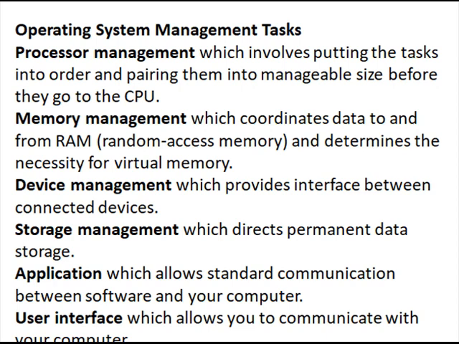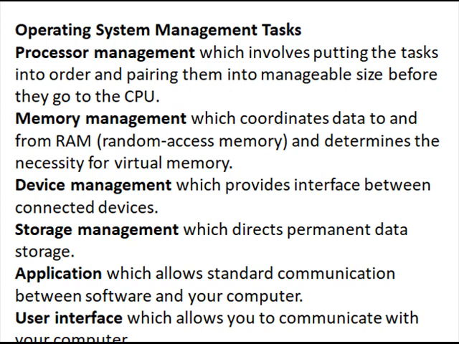First, process management. The conversion of raw data into useful information, done in a step-by-step manner, is called a procedure. The device that converts data into information in a step-by-step manner is called the processor, and this is process management.